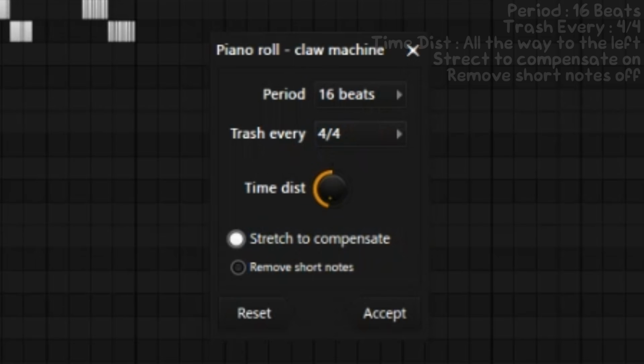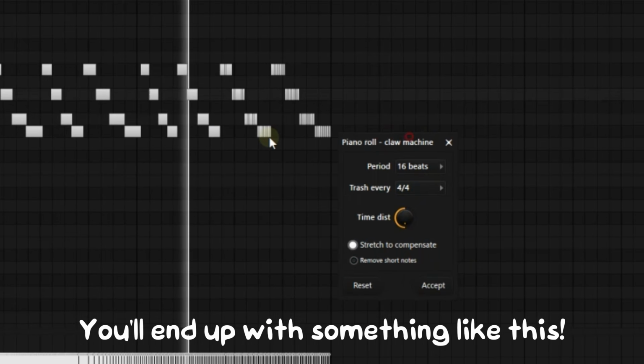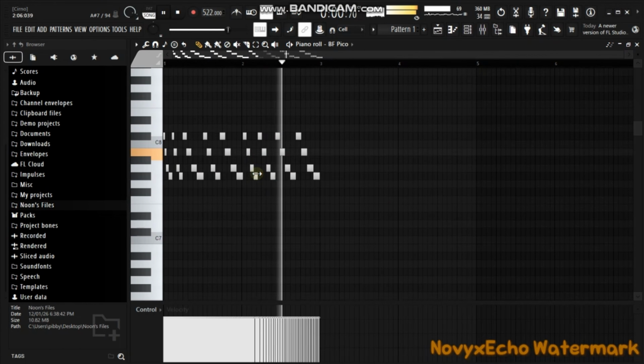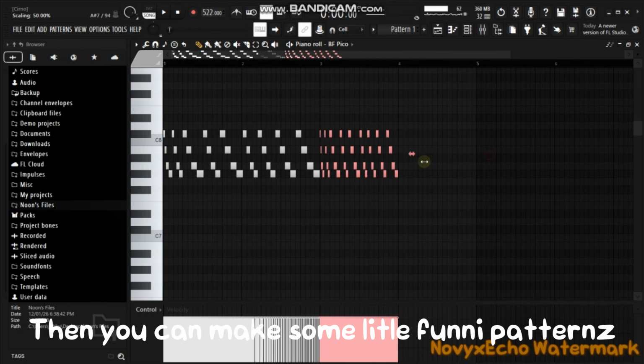Oh, I want to fill something here since there's too much silence, so yeah. You'll end up with something like this. Then you can make some little funny patterns.